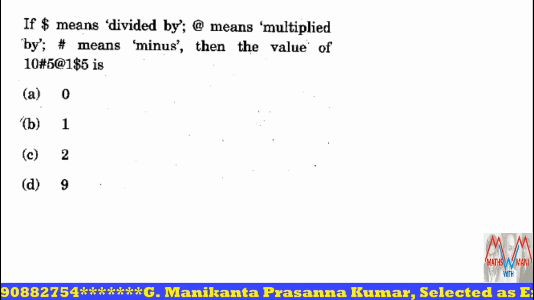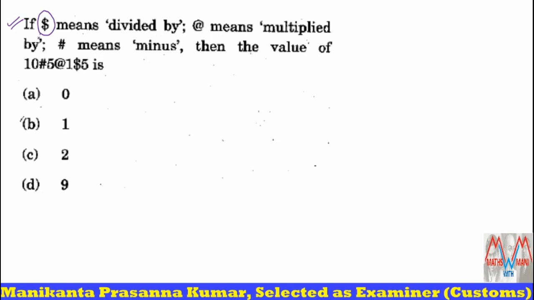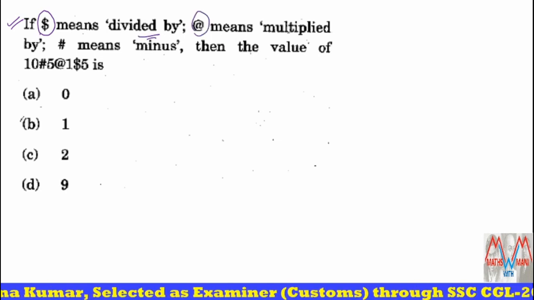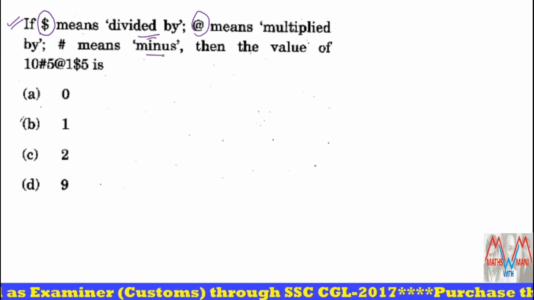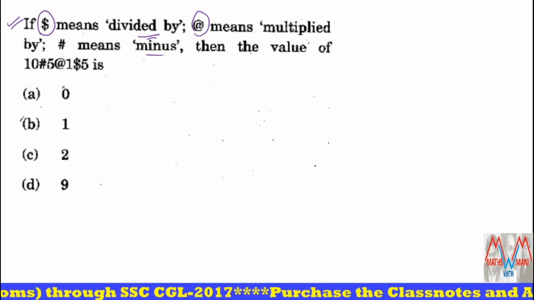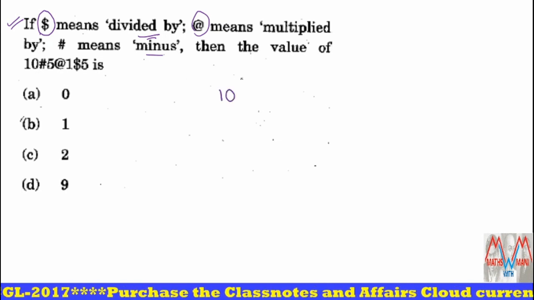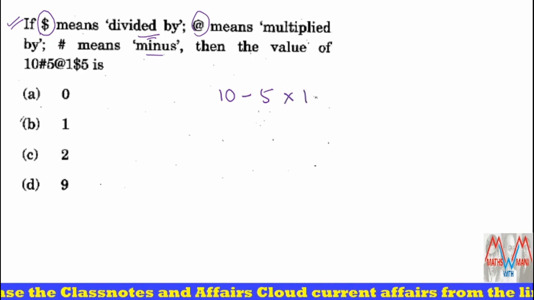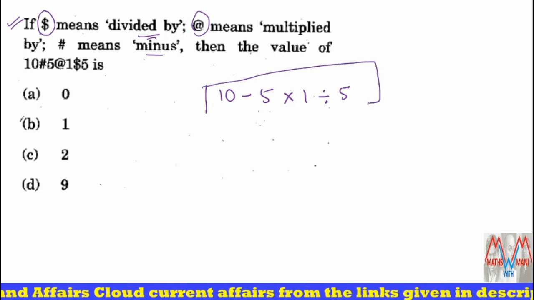And the next question. If dollar means divided by, at the rate of means multiplied by, and hash means minus, then what is the value of 10 hash 5 at the rate of 1 dollar 5? Here hash means minus, 5 at the rate of means multiplication, and 1 dollar 5 means 1 divided by 5. You have to find out this value.